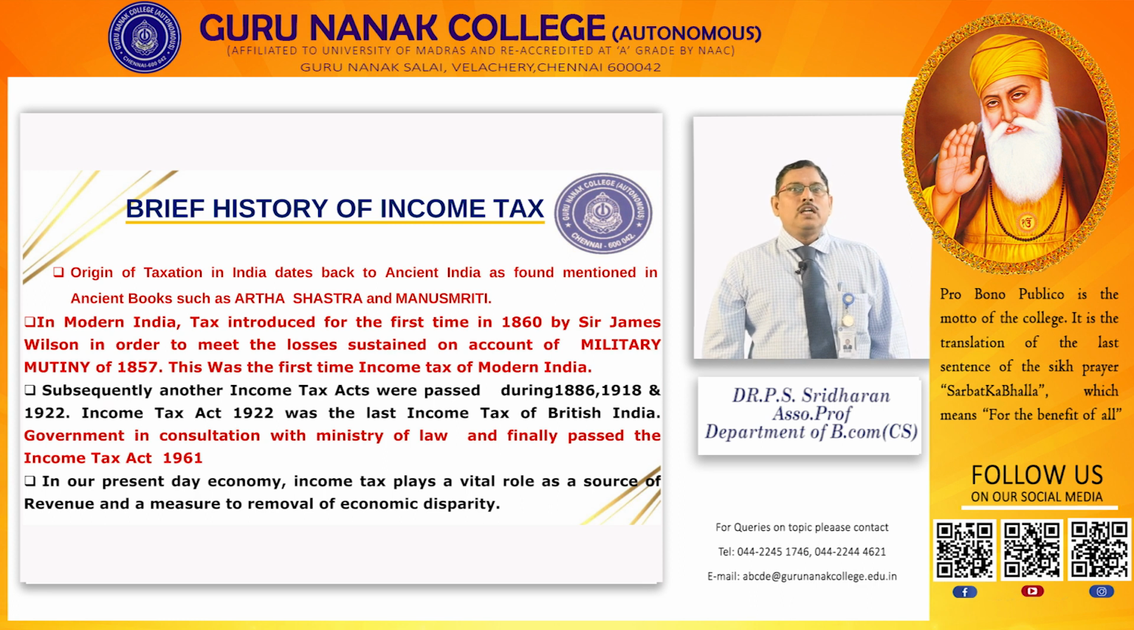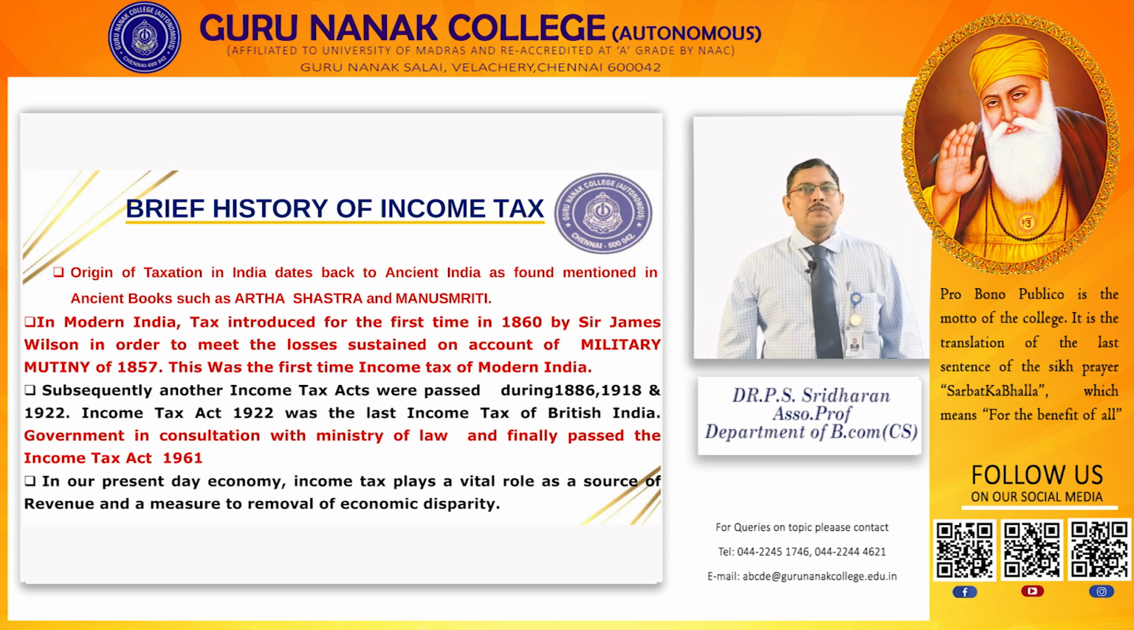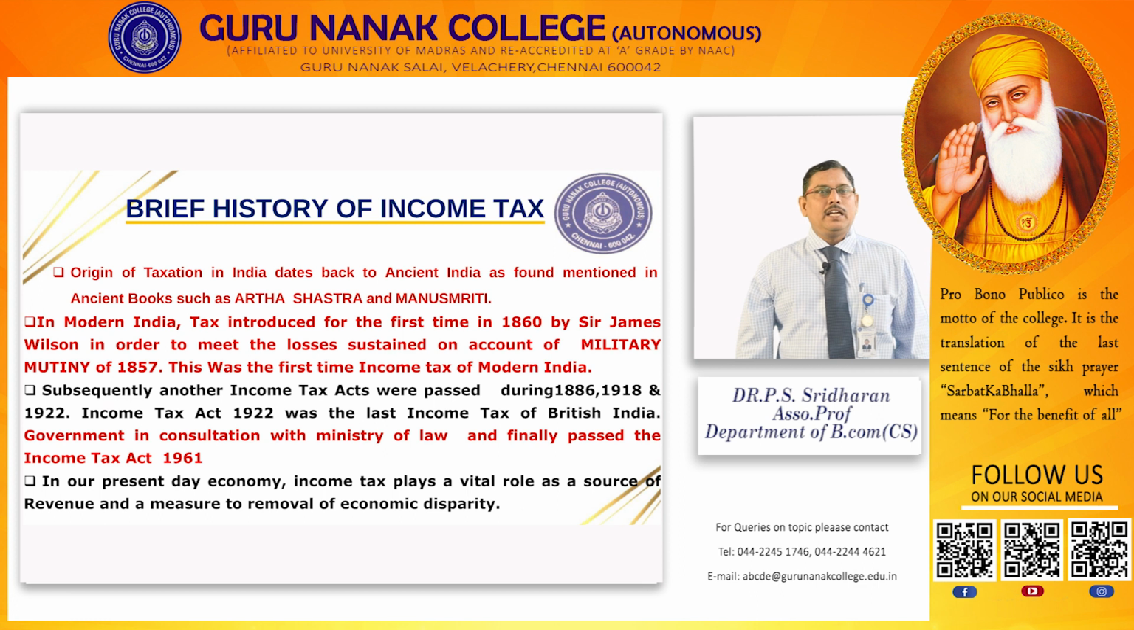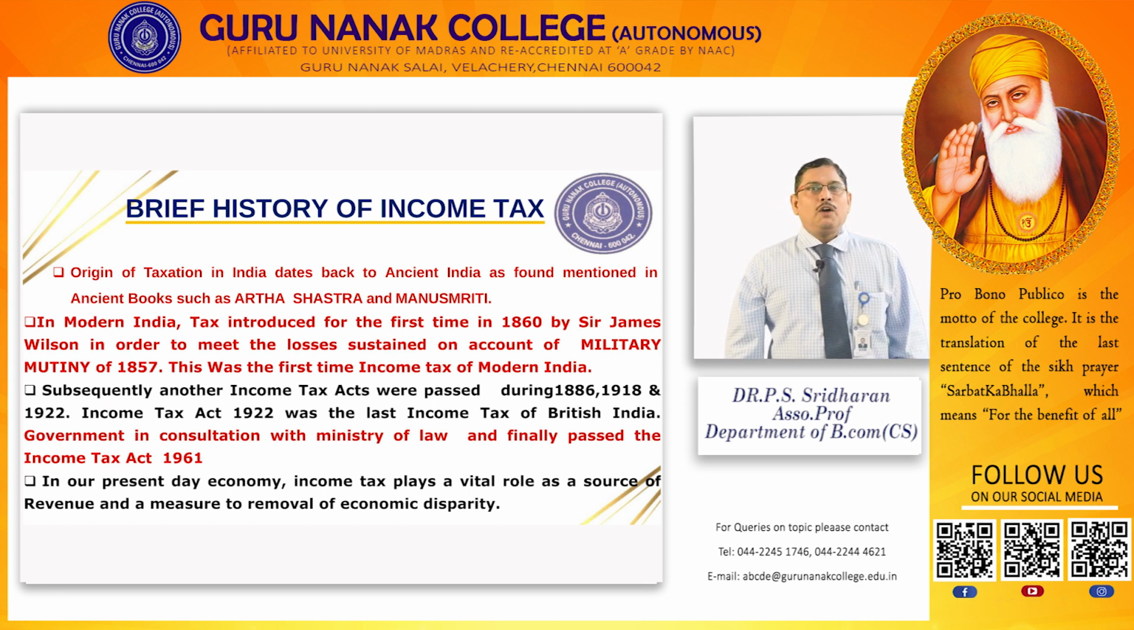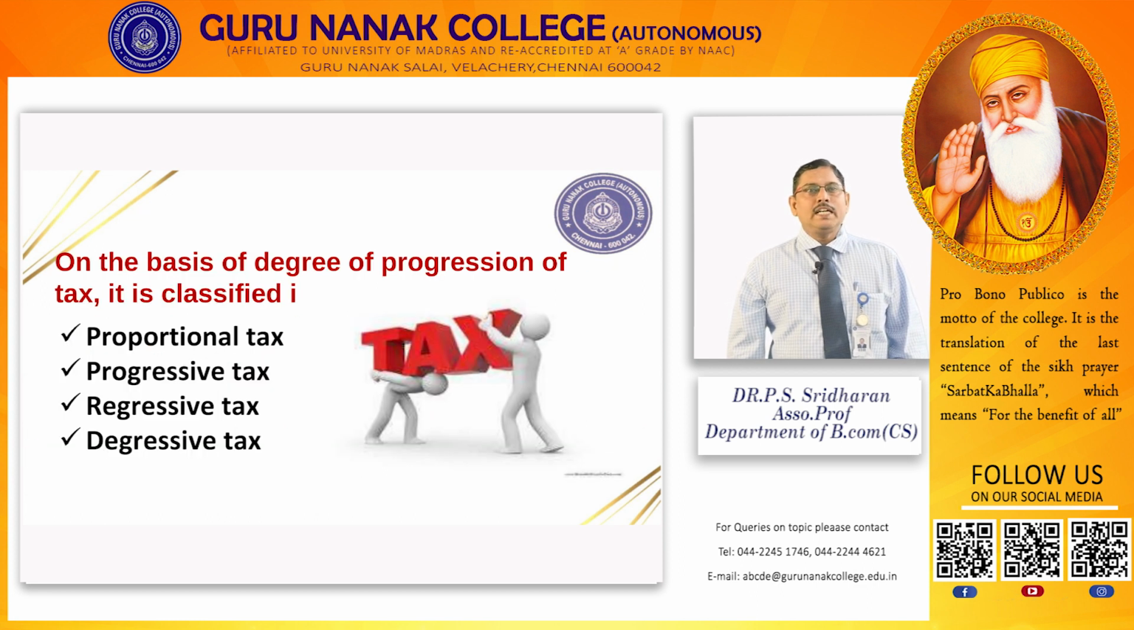Let us discuss the canons of taxation. Adam Smith propounded 4 canons of taxation, the general rules of taxation: canon of equality, canon of certainty, canon of convenience, canon of economy. Let us understand the degree of progression of tax. It is classified into 4 types: proportional tax, progressive tax, regressive tax and digressive tax.